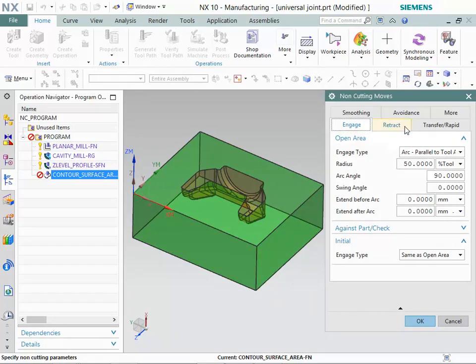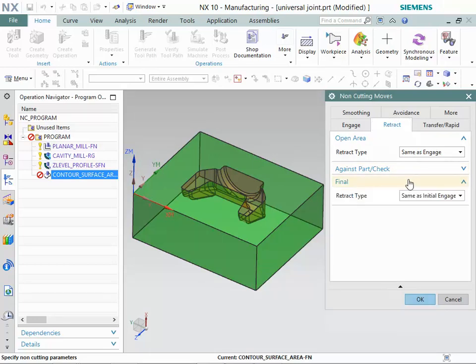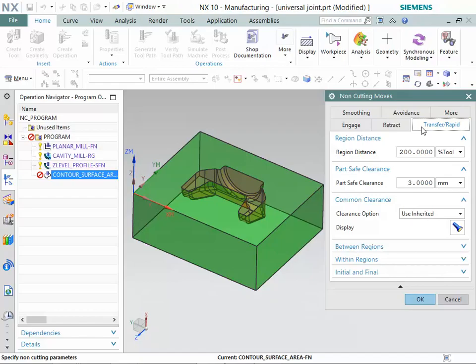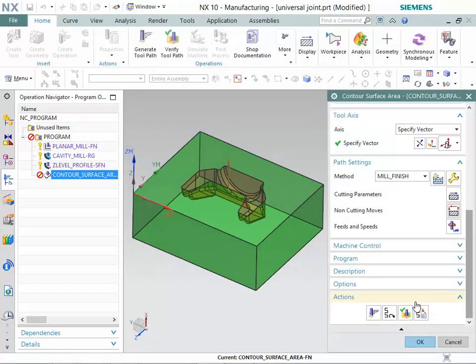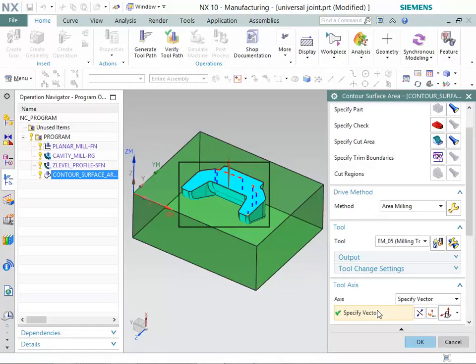Now, select the Retract tab. Make sure that these options are selected in Retract tab. Now, select the Transfer or Rapid tab. Make sure that these options are selected in Transfer or Rapid tab. Now, click on the Generate button. You can observe that toolpath is generated.